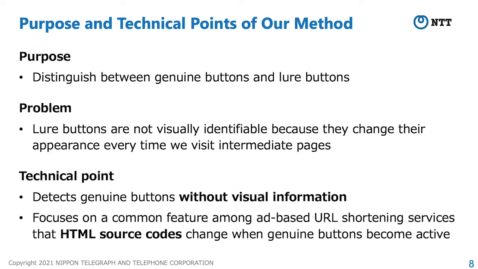So, our method detects genuine buttons without visual information. We focus on a common feature among advanced URL shortening services that HTML source codes change when genuine buttons become active. In the following slides, I will explain the 3 steps of our method to detect genuine buttons.